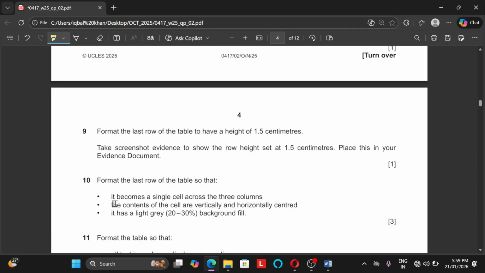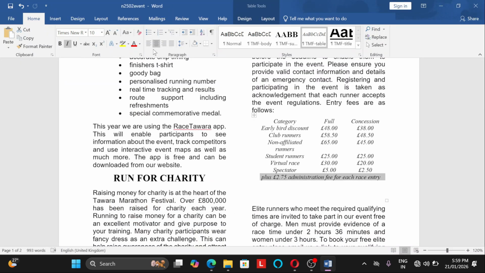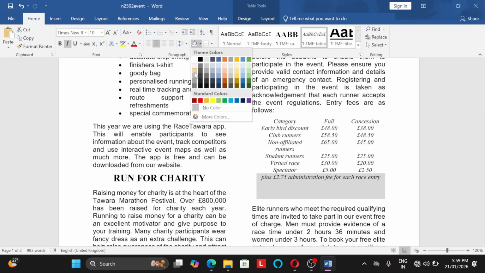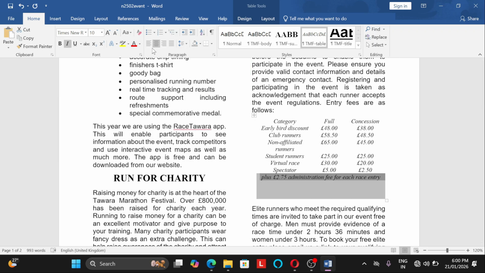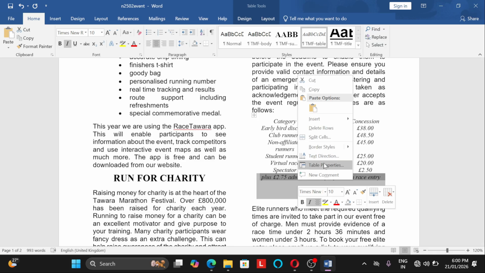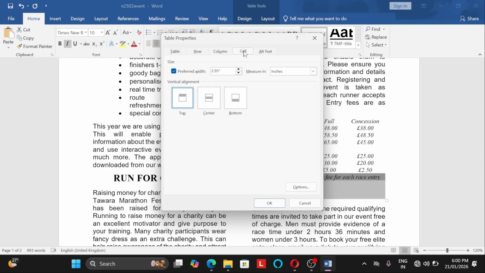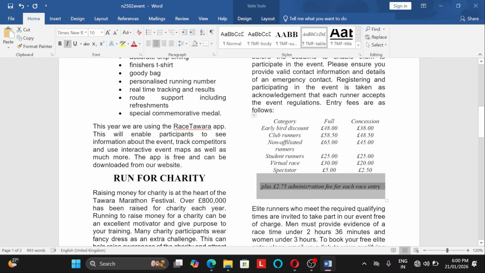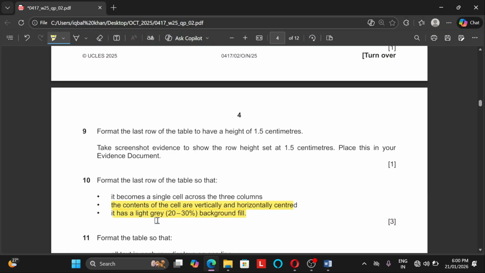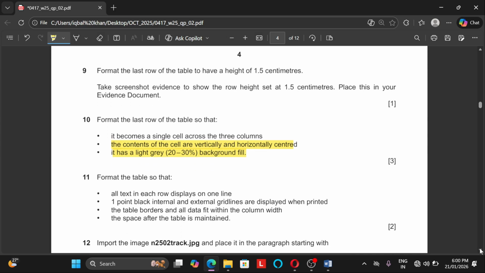And then the content of the cell should be vertical and horizontal, and it should be gray in color with 20 to 30 background fill. Okay, so first we will fill it with the paint bucket, and here we can see it is 20 to 30 in between. All right, and this should be horizontal. Right click, we'll go to cell and we'll use center and press OK. Perfectly fine. Done.